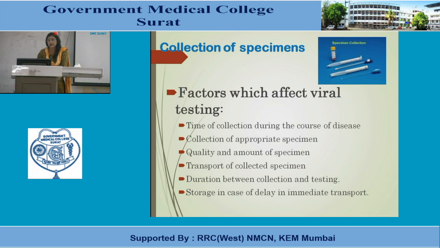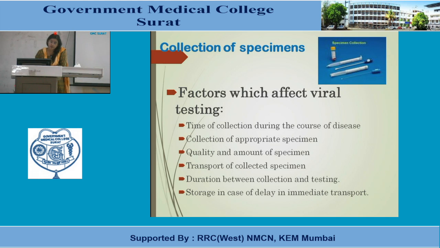For example, in dengue, if you collect the sample for PCR, you should collect it in the first week of the disease, because after the first week, the antigen test, the PCR or molecular tests, or NS1 antigen testing will not give positive results. In the second or third week, usually we do antibody testing. So time of collection is important.